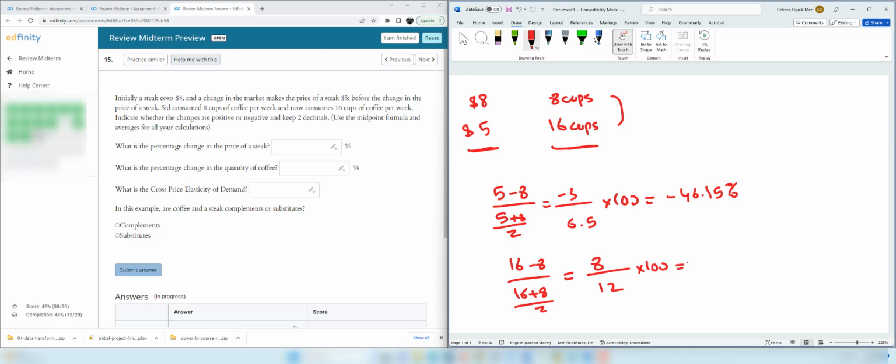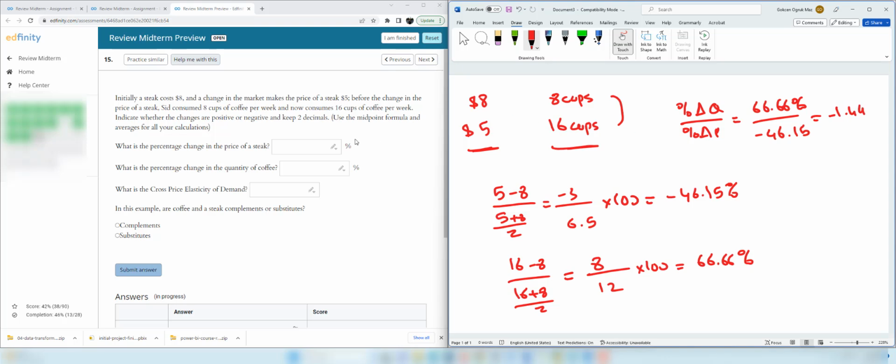So 8 divided by 12 times 100, it's 66.66%. So given these numbers, we can find the cross price elasticity, percentage change in quantity divided by percentage change in price. Percentage change in quantity is 66.66% and the percentage change in price is negative 46.15%. It is negative 1.44.